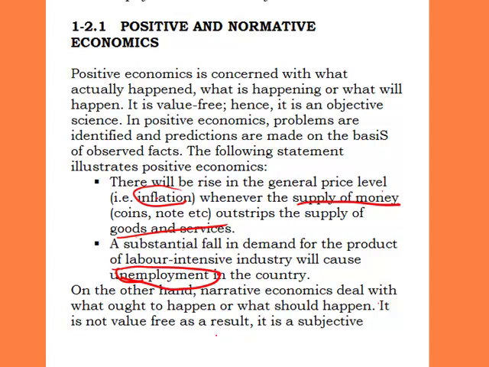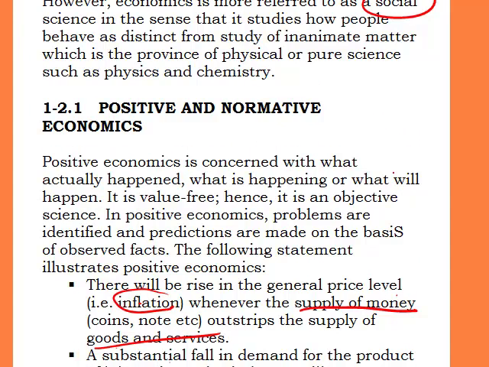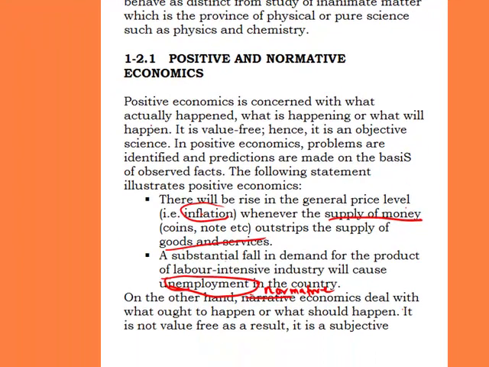Now, on the other hand, we are talking about normative economics. I'm sorry, this is normative economics. Normative economics deals with what is a direct opposite of positive economics. It deals with what ought to happen. When we say positive, it deals with what actually happened, or what is happening, or what will happen. But normative economics deals with what ought to happen, or what should happen.